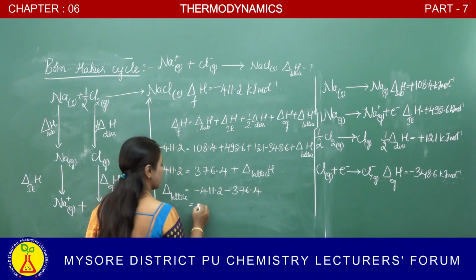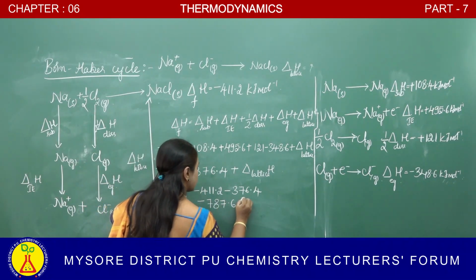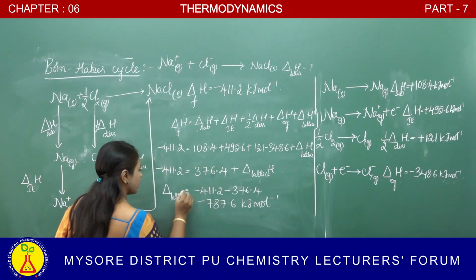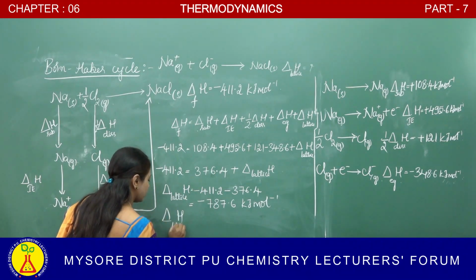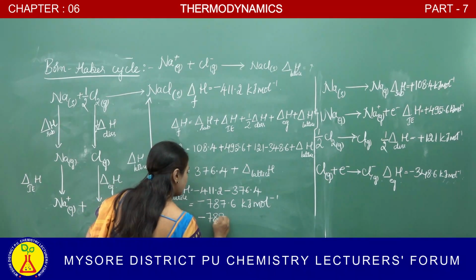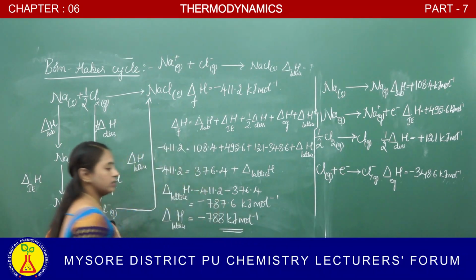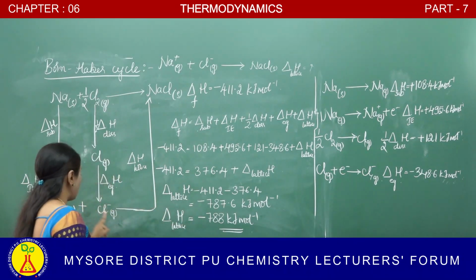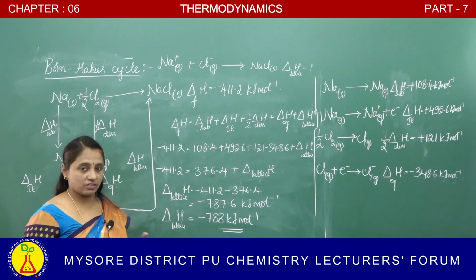So here you will get minus 787.6 kilojoule per mole. If you round off, we will get minus 788 kilojoule per mole. Negative sign it is. Energy released when 1 mole of crystalline solid is formed from its ions in the gaseous state.